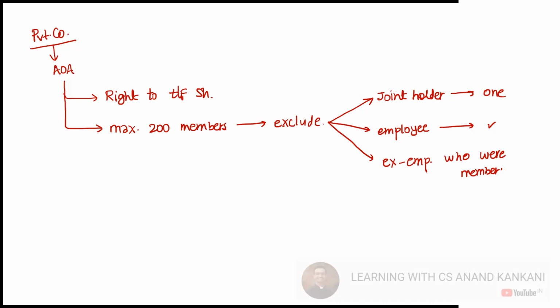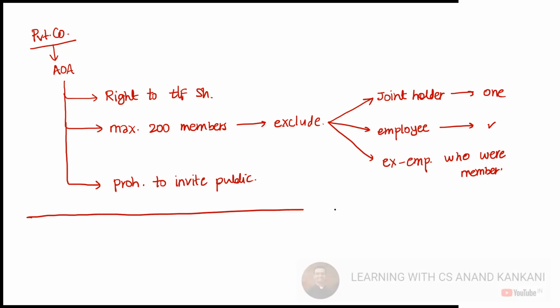Tell me, will you exclude the director of the company? Okay, let's write the third restriction and then discuss this. The third restriction is the prohibition to invite the public to subscribe for the security of the company. Now I have a question to you all. Director, who is a shareholder.